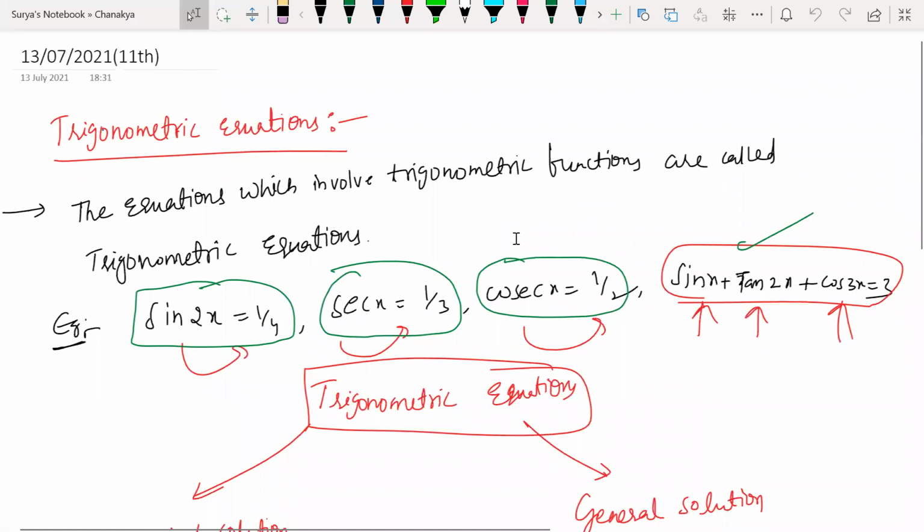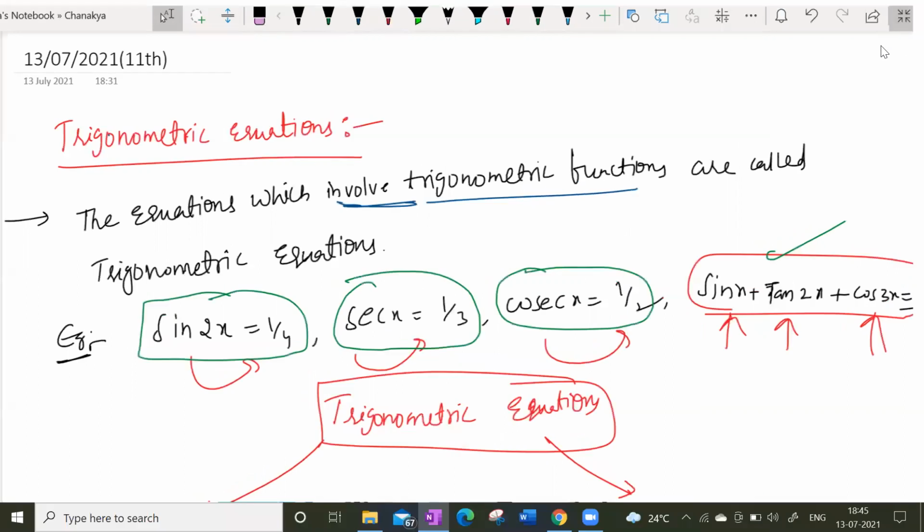So trigonometry equations. Basically, what do you mean by trigonometric equations? Trigonometric equations are nothing but equations which involve trigonometric functions. Wherever you see an equation involving trigonometric functions, that kind of equation is going to be called what? Trigonometric equations. You understand clearly? Is it clear?